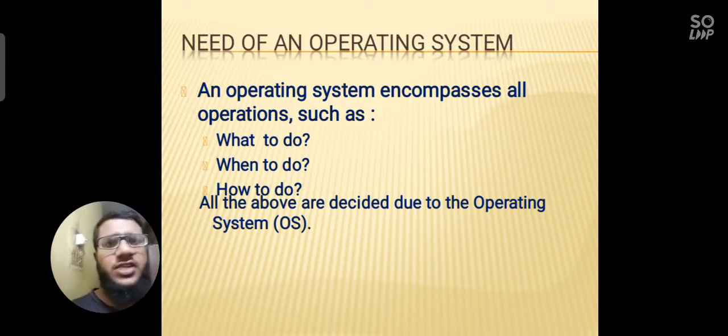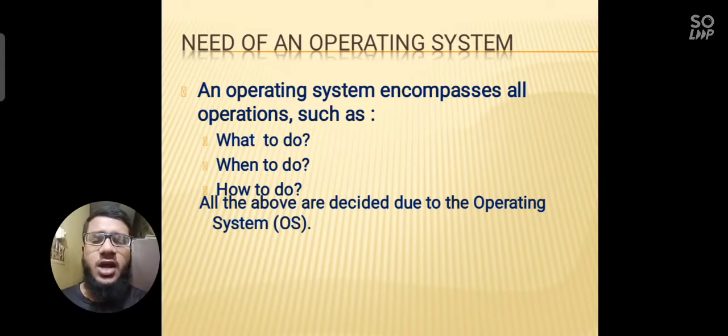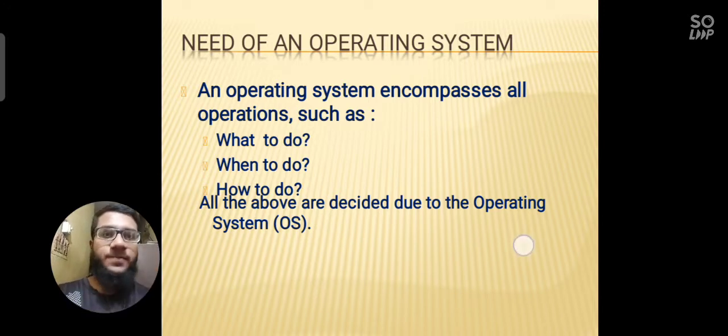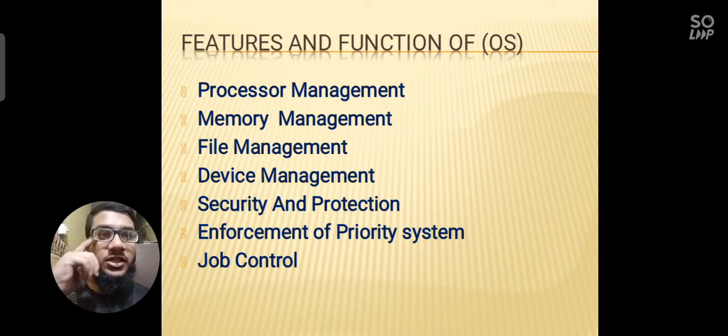Say for example, if there is no brain, then a person is called mad. So like that, in an operating system is the working of the brain. It will help you give instructions to the computer. So you are giving instructions to the computer, and the computer will be doing the task for you with the help of your instructions.